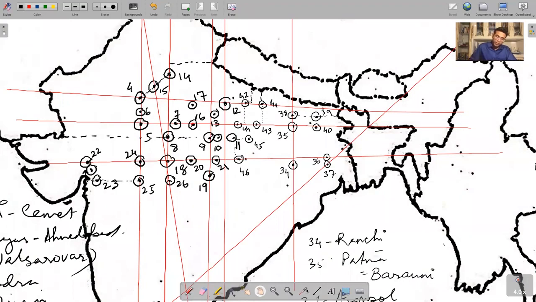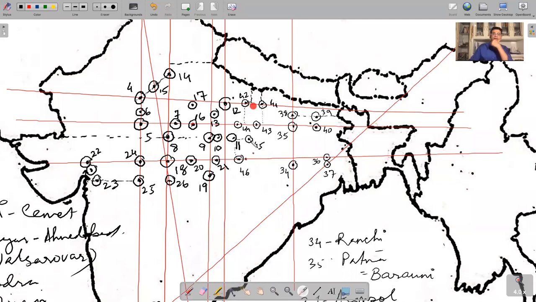So 41, I repeat. You must remember this corner of Nepal, there are two small projections here. Below this is Gorakhpur. Yes, 39 is Supal, correct. This is Gorakhpur. You come down and move a bit westwards. This is Ayodhya. Move down from Gorakhpur a bit westwards, this is Varanasi. Move below Ayodhya again a bit westwards, this is Prayagraj, Allahabad.